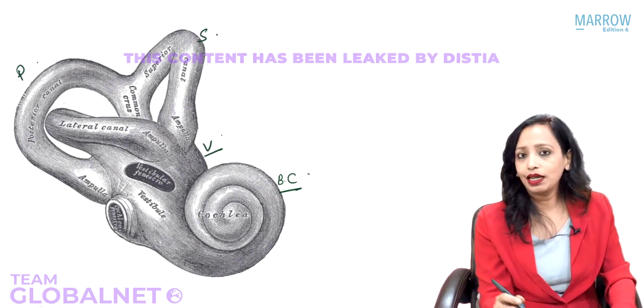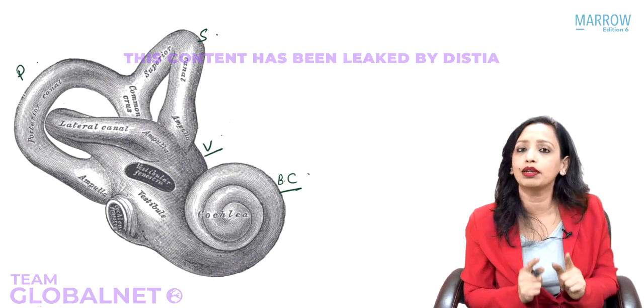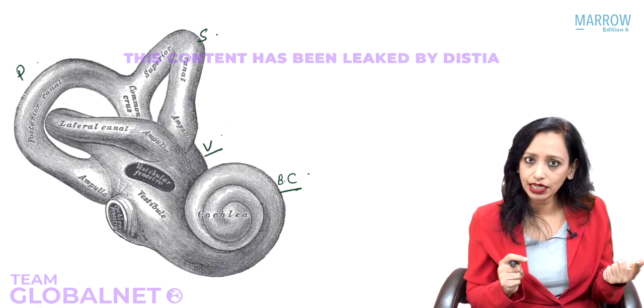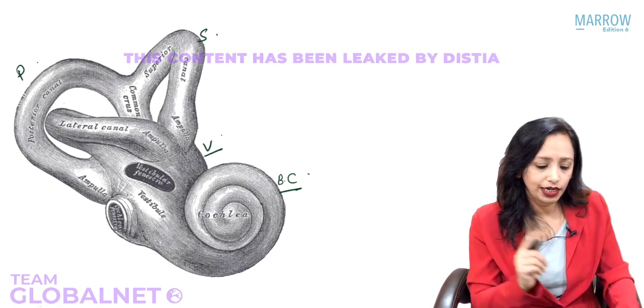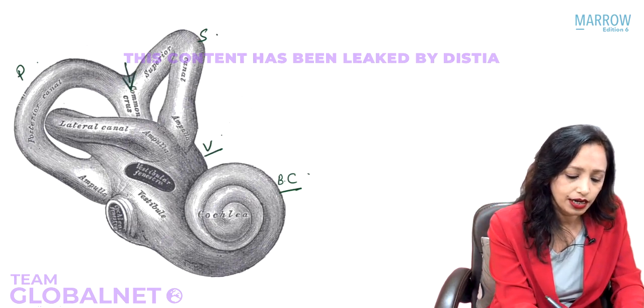We know that in between 2 semicircular canals, we have a common opening, a crus commune. What are these 2 semicircular canals? Yes, so superior and posterior. So let us see, where do we have a common opening? Yes, we have a common opening here in between these 2 canals.